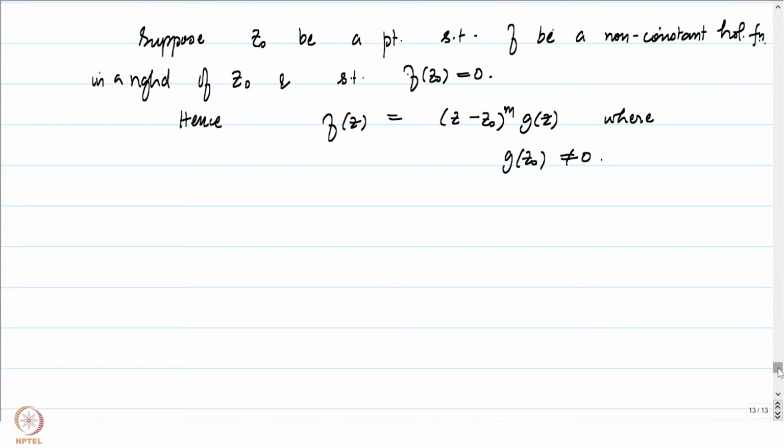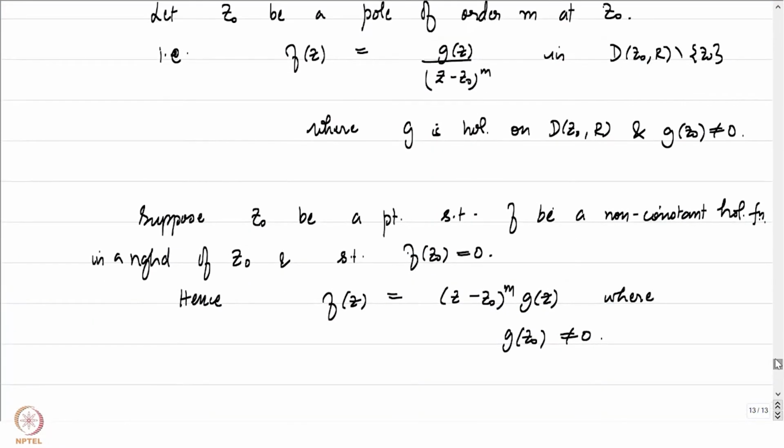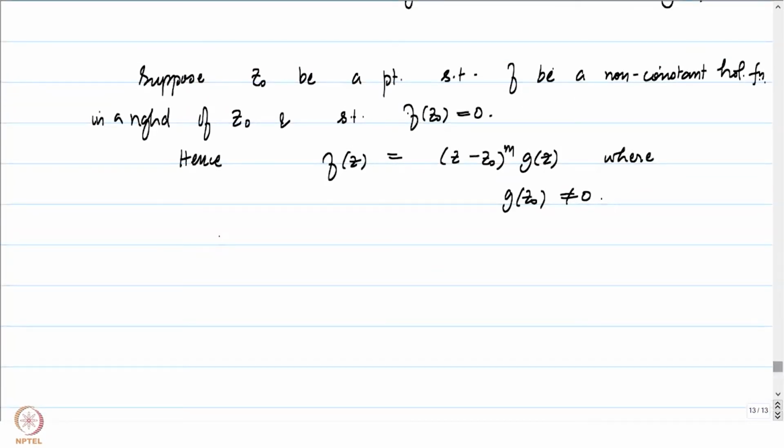So just being consistent with the notion of order above, we will say that f has a 0 of order m at z0.